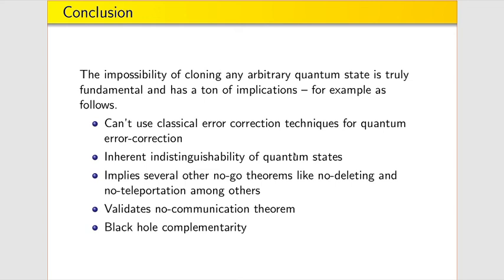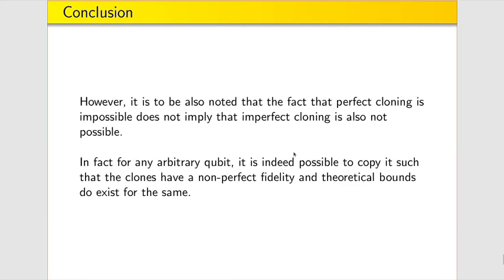Also, it validates the no communication theorem and holds for black hole complementarity. However, we should also say that the fact that perfect cloning is impossible does not mean that imperfect cloning is not at all possible. In fact, it is actually possible, and there have been many approaches towards probabilistic cloning and so on.